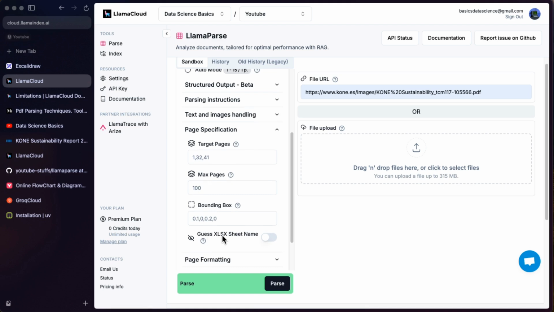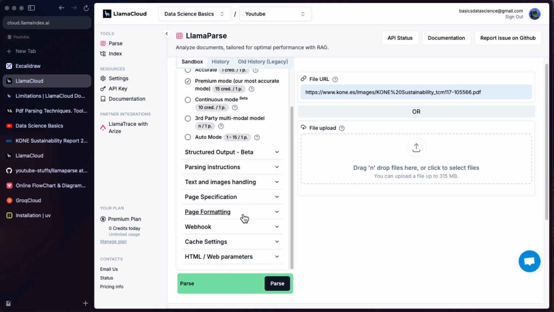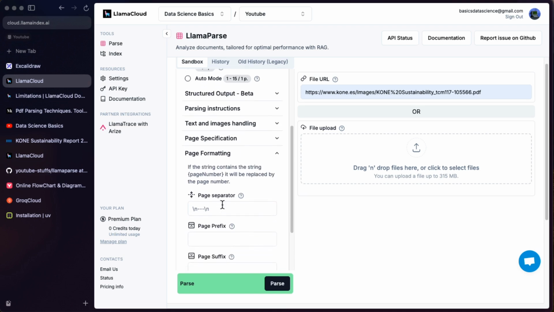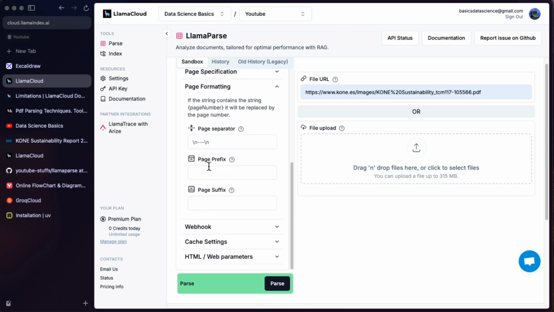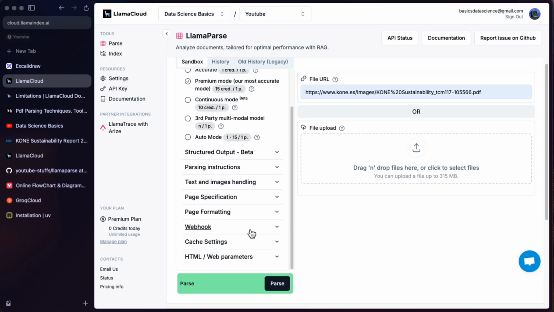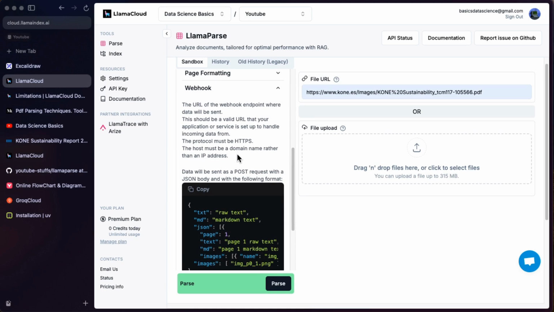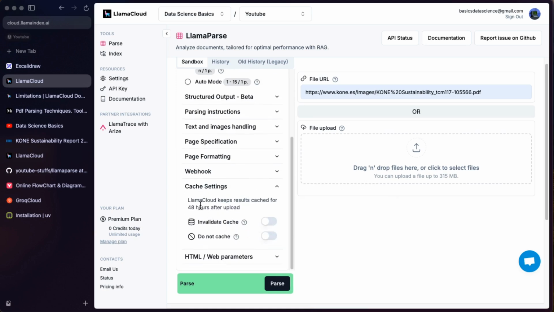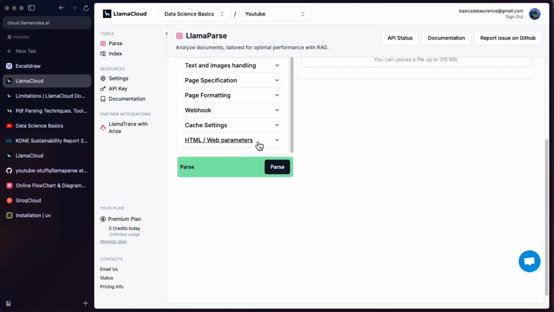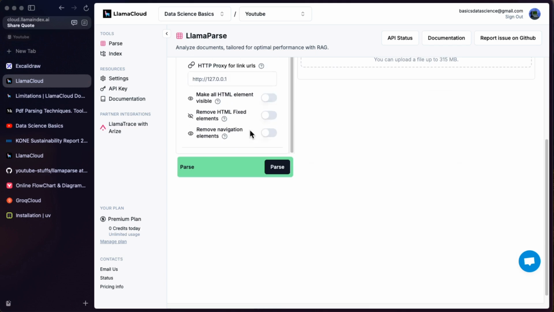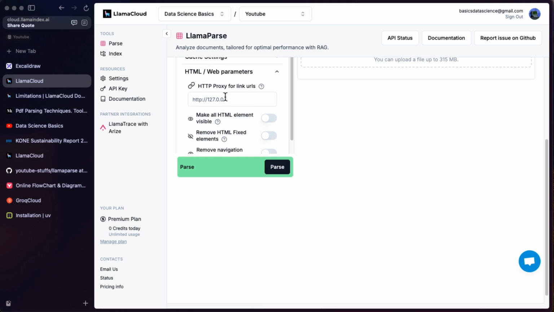And then guess actual XLSX sheet name. This is another really good one. The next one is page formatting. So if you want to format the page suffix, page prefix, page separators, and so on, you can go through this. There is this webhook if you need this kind of functionality. And the cache settings also, here you can see Llama Cloud keeps results for 48 hours after upload. So you can just go here and see. There are also these HTML and web parameters. You can see here. This is also a really good parsing trick.